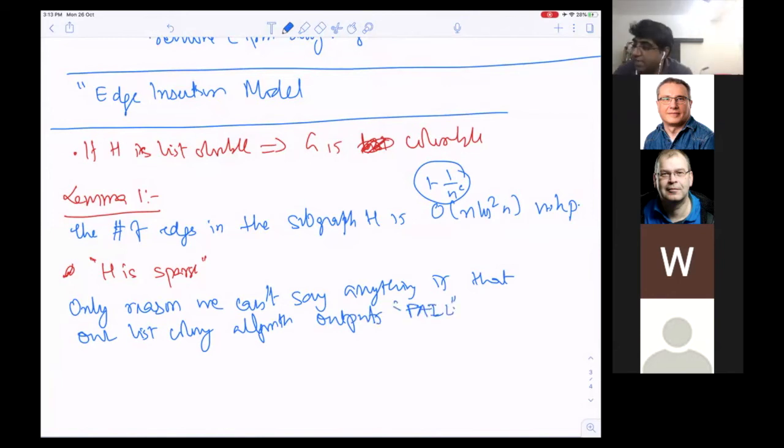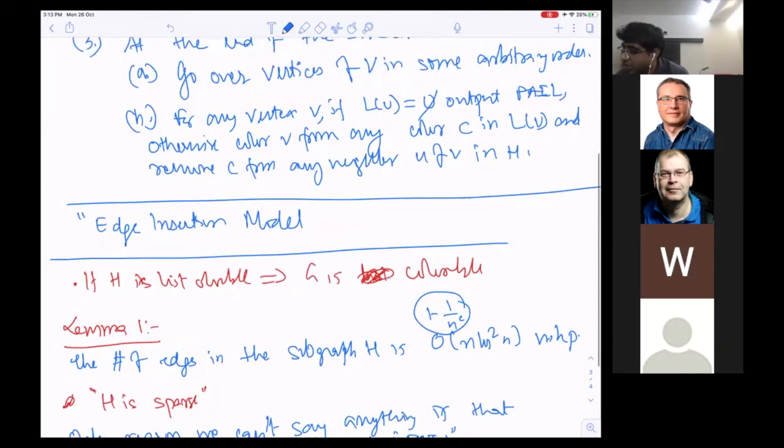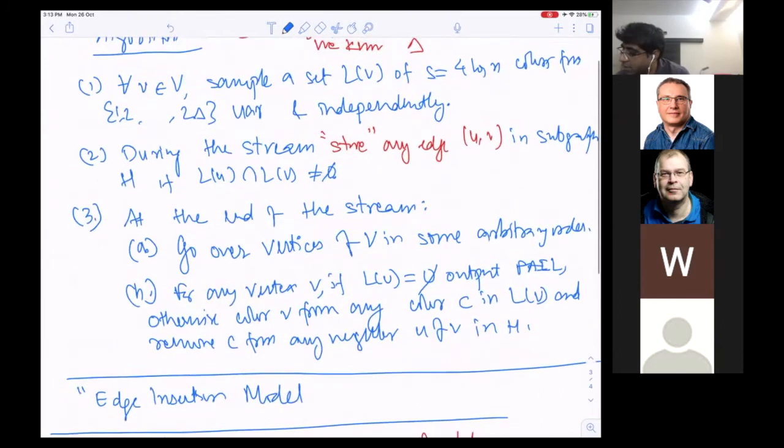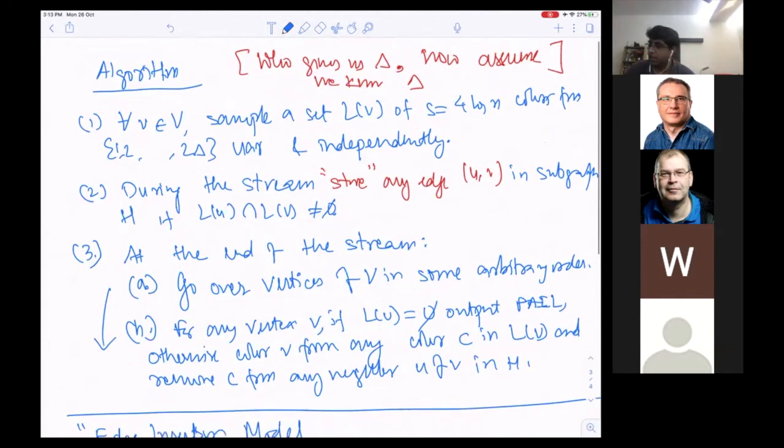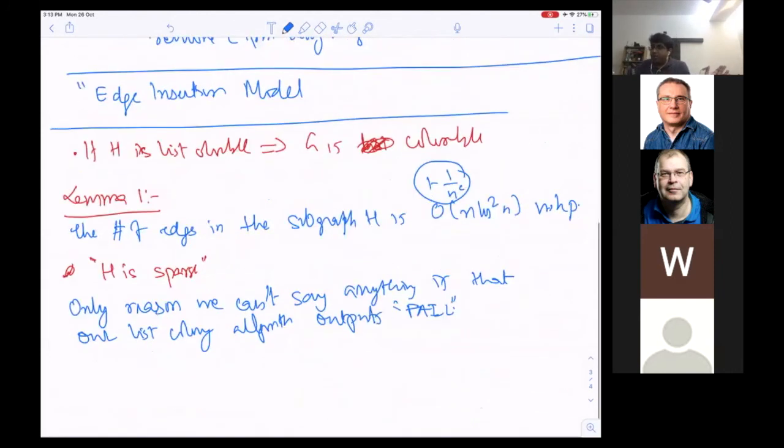Go over the vertices of V: for any vertex v, if the list of v is empty, I'm going to output fail with respect to this algorithm. That's the only time I can't say anything. I would like to prove this as my lemma 2.